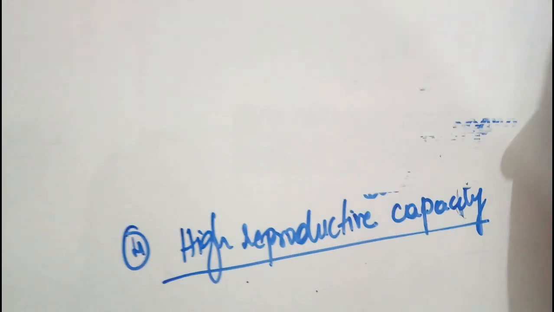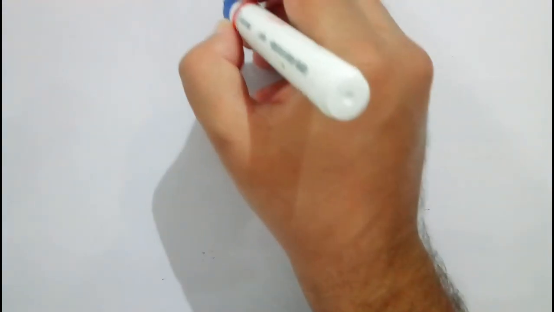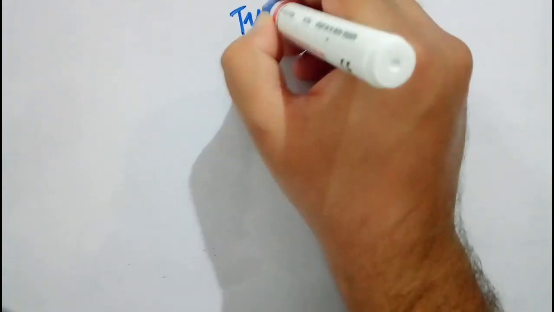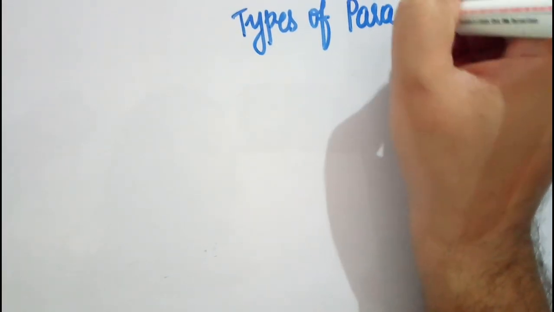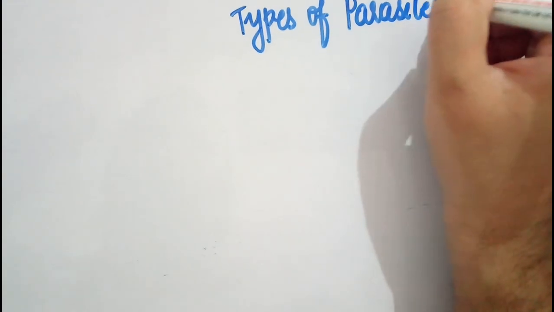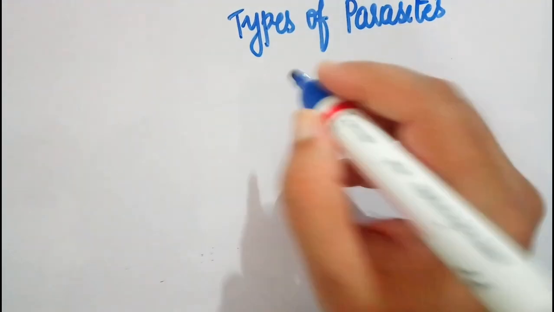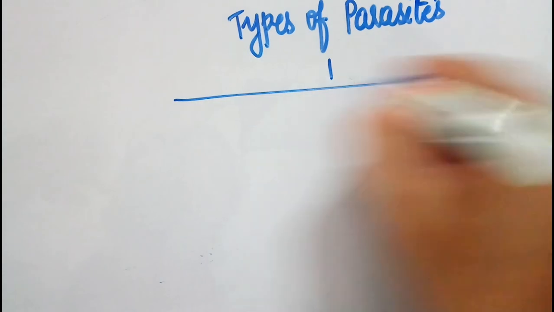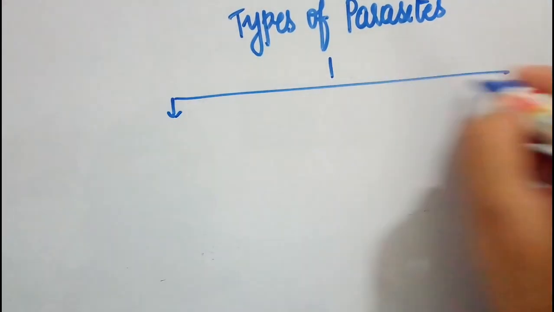The next one is types of parasites. Again, on the basis of where they are living, whether within the body of the host, or outside or upon the body of the host. So it is of how many types, guys? It is of 2 types.